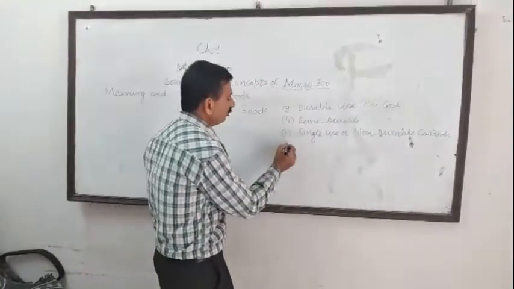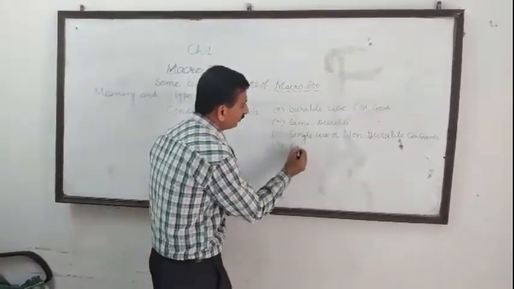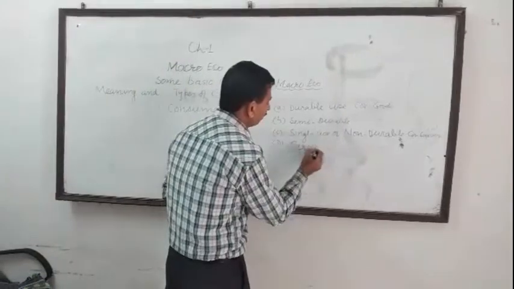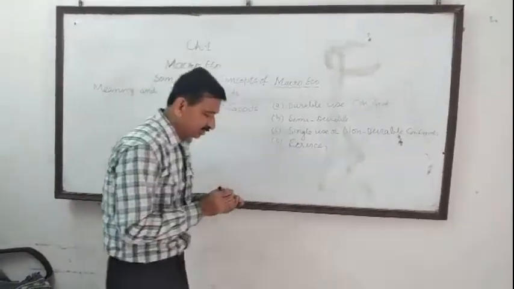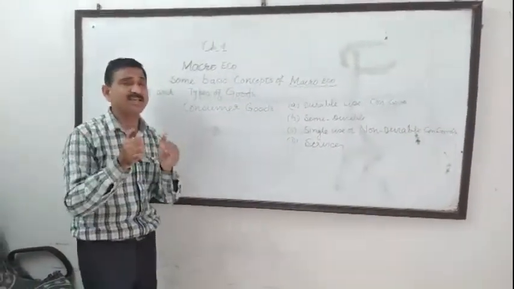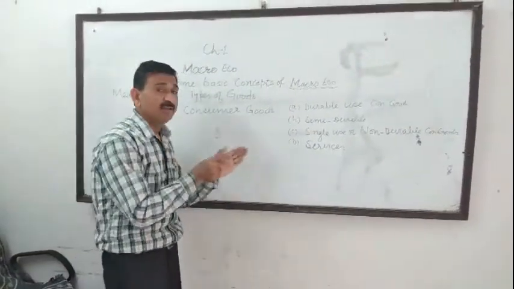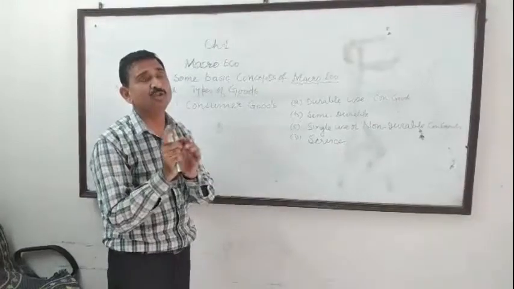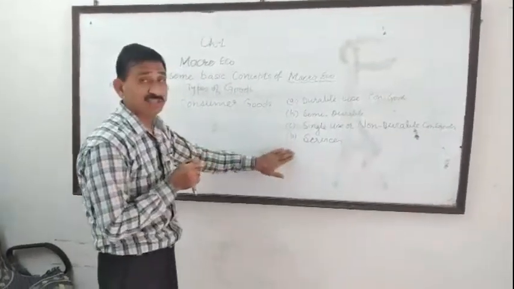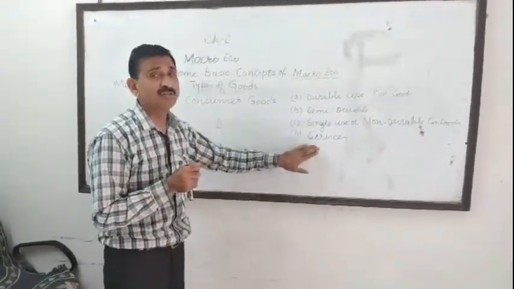And one more concept you must study in this is services. Suppose one more question asks, what are services? Services are those intangible things which satisfy consumer wants directly, but which cannot be seen, touched, or transferred from one place to another place.